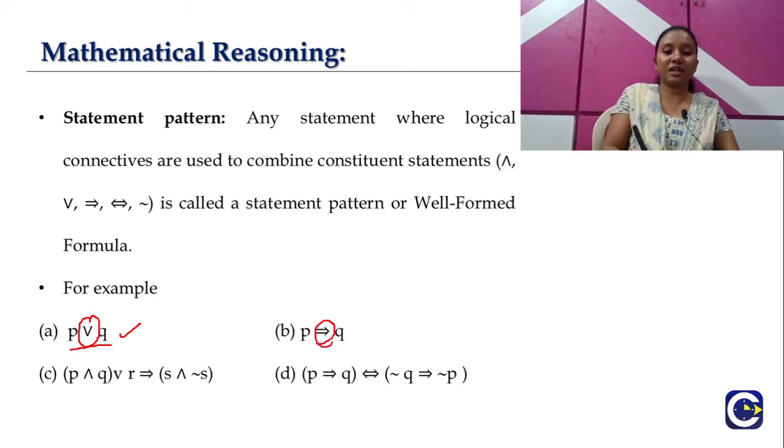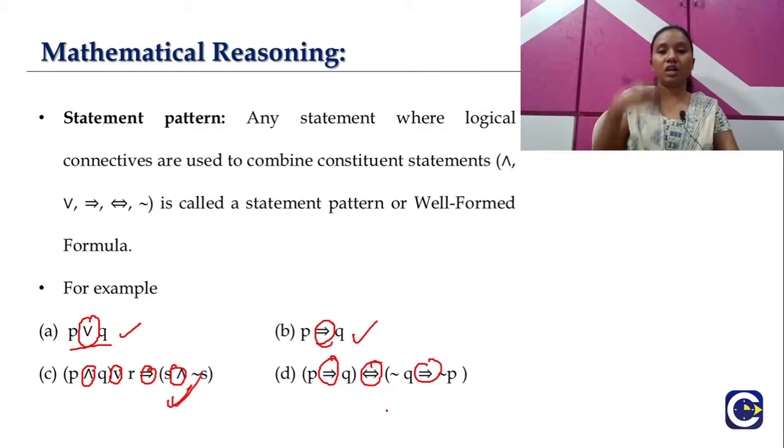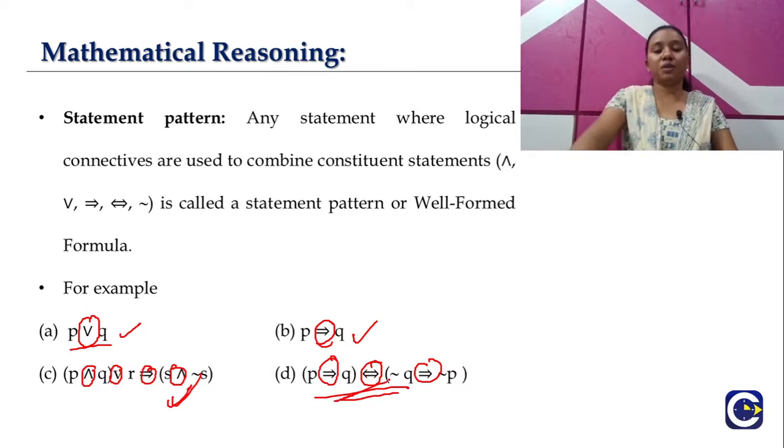Here it's the implication, so it is also an example. Here you can see different logical connectors are used, so this is also an example. Same with our option D. Different logical connectives are applied here, so this is also an example of a statement pattern.